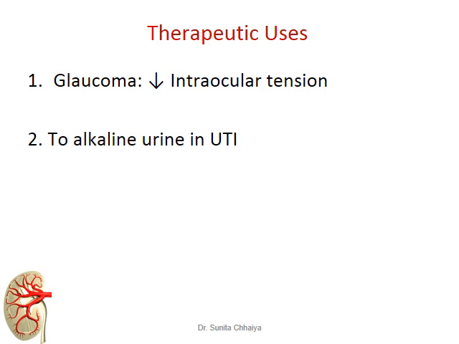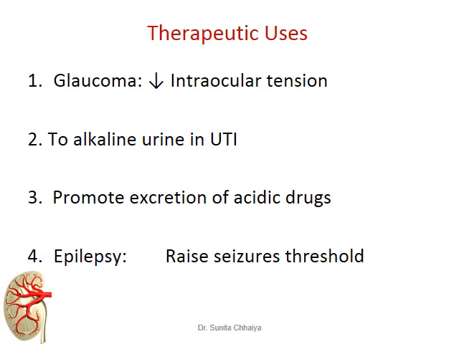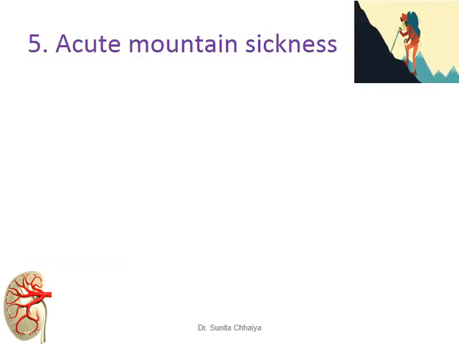To make the urine alkaline, they are helpful in urinary tract infection, and to promote excretion of acidic drugs, specifically in case of poisoning with an acidic drug. If we make the urine alkaline, the elimination of those acidic drugs is enhanced. And in case of epilepsy, they can raise the seizure threshold. Another indication is the treatment of acute mountain sickness.